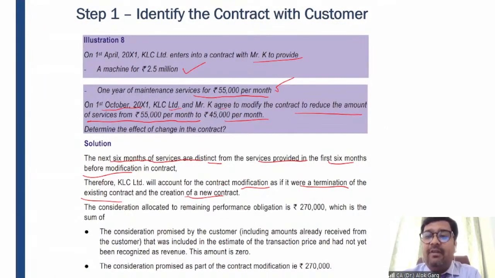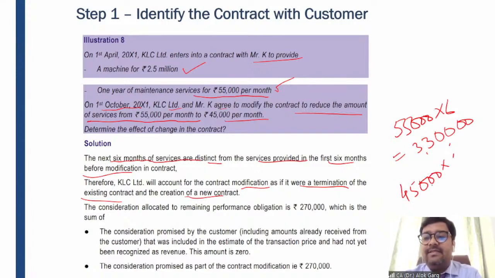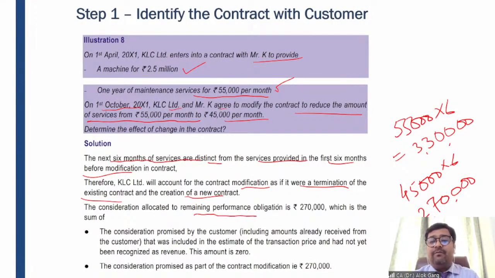So the first contract will be 55,000 multiplied by 6, which is 3,30,000. And the new contract will be 45,000 multiplied by 6, which is 2,70,000. So this will be considered as a new contract. Therefore, the consideration allocated to the remaining performance obligation is 2,70,000, which is for the next 6 months. Understood? I hope it is clear to everyone.